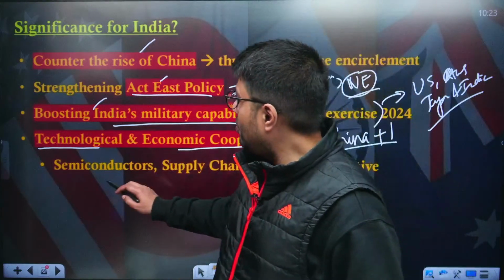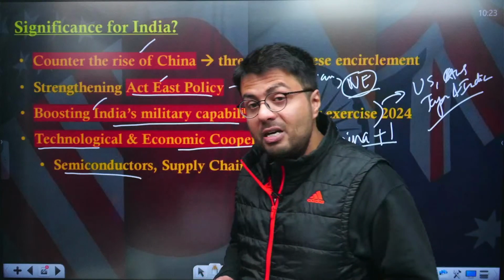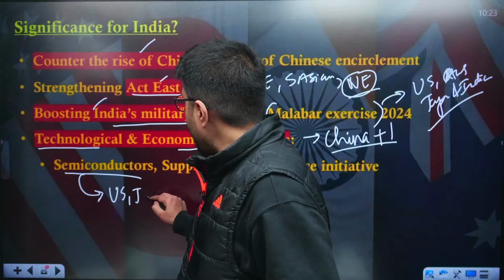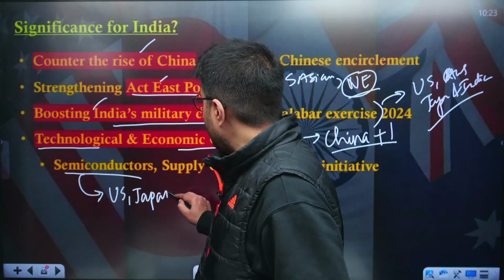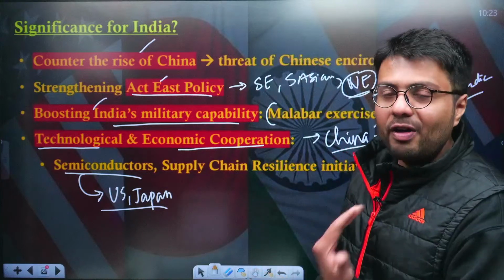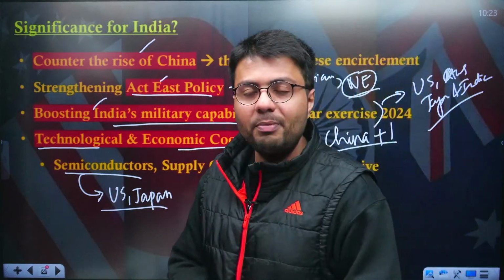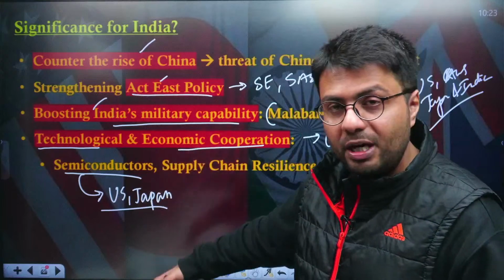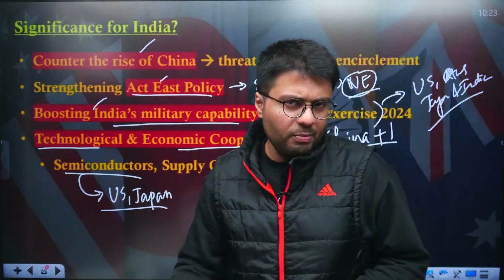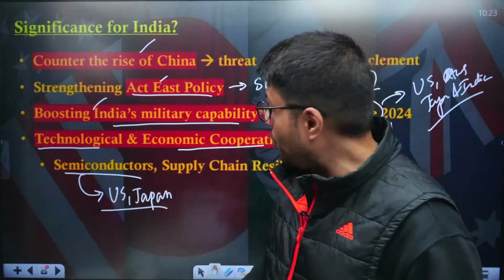Further, technological cooperation in the development of semiconductors is very important, and here the US as well as Japan are major players, as they have a significant amount of development in the semiconductor sector. They have companies who have the potential to manufacture semiconductors, and looking at these collaborations, India would want their companies to set up semiconductor manufacturing units inside India's own territory.